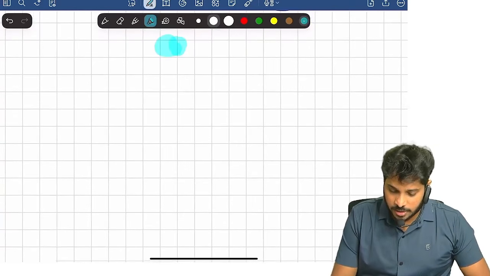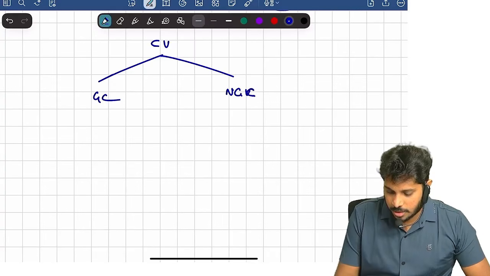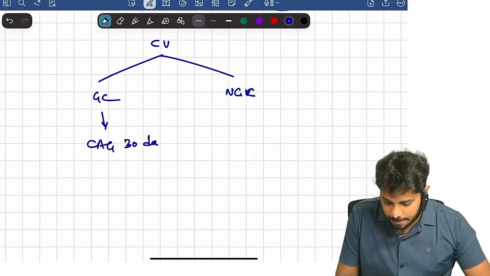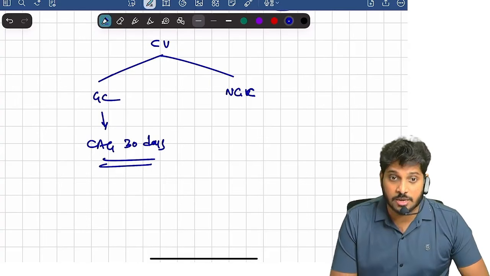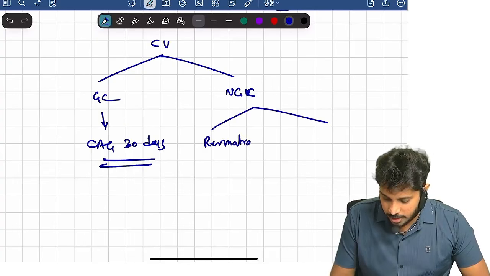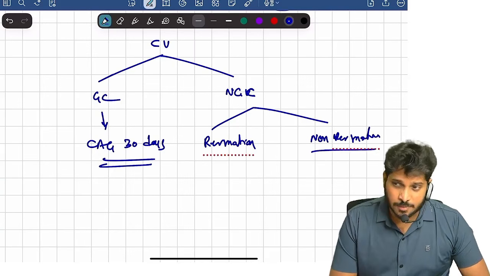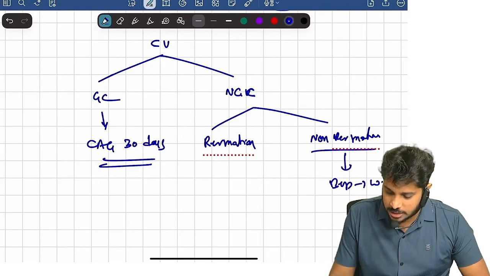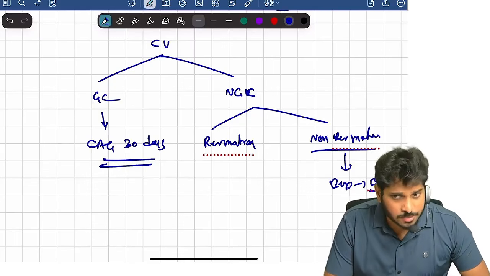By the way, casual vacancy. What is the provision? Again, government company, non-government company. For all types of casual vacancies in a government company, C and AG will fill within 30 days. That's it. C and AG has to fill the vacancy within 30 days in case of government companies. Now, non-government company: is it because of resignation, or because of something other than resignation? We should look at the reason. Suppose if our auditor office is vacant because of other than resignation, directly board of directors will fill the vacancy within 30 days.